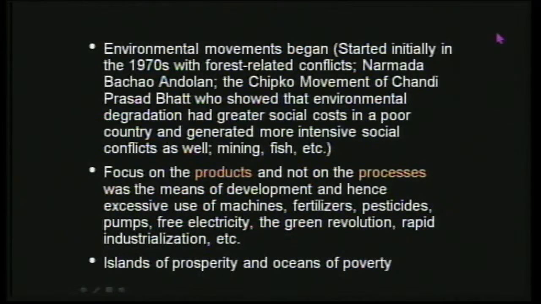And so what happened after that? We find that there was also poverty, in the sense that there were islands of prosperity. Some people became very rich because of industrialization, whereas there were oceans of poverty. Poverty was all around, but definitely some section of the people benefited out of that. So we could see islands of prosperity in the oceans of poverty. That's a line that I picked up from one of the books of Guha and Madhav Gadgil.